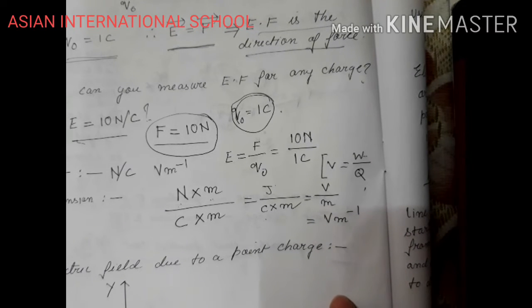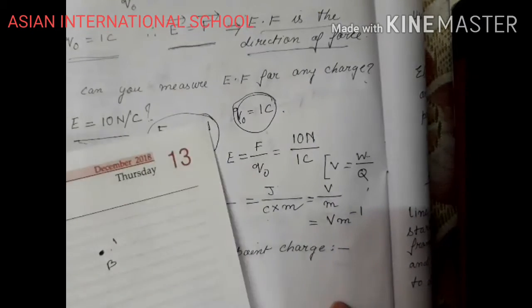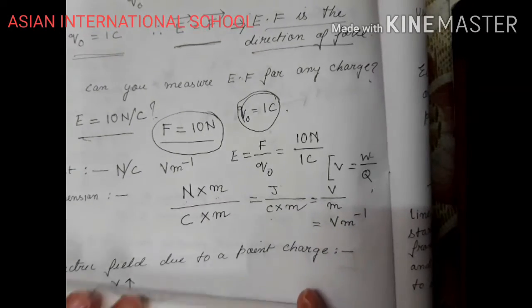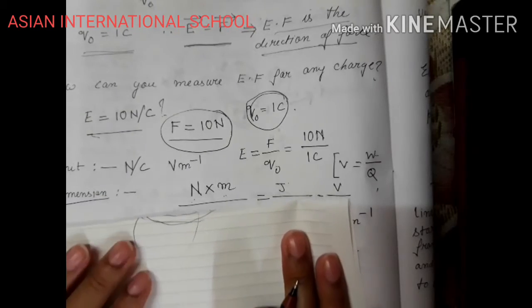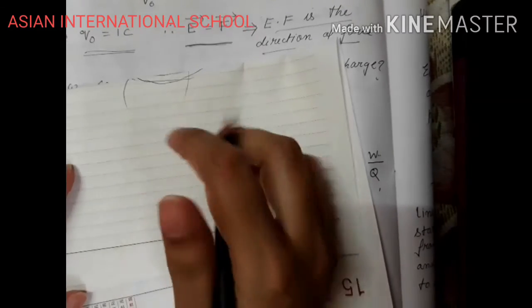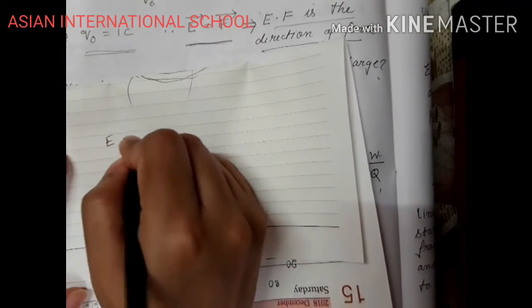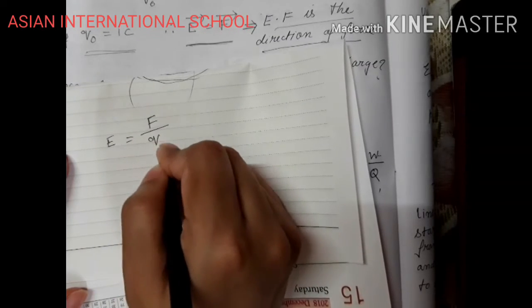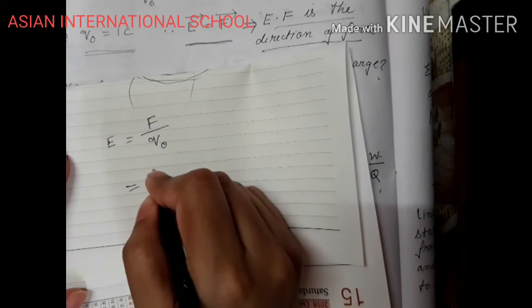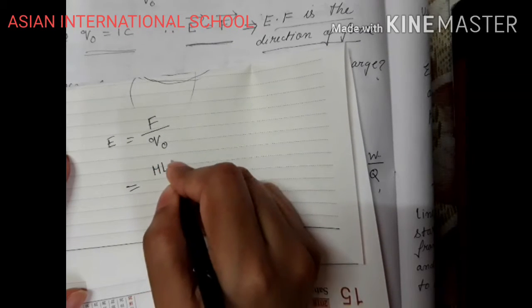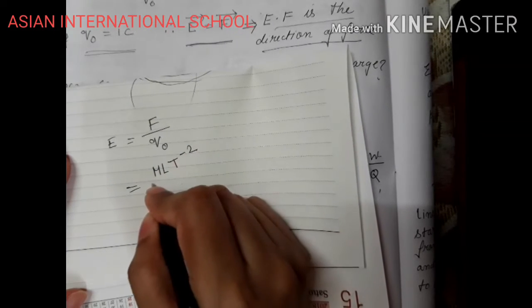Clear? Now I will calculate the dimension for it. So let me calculate the dimension in this paper. Now we know E equals F by Q naught, right? What is the dimension for force? All of us know it, MLT to the power minus 2, right?